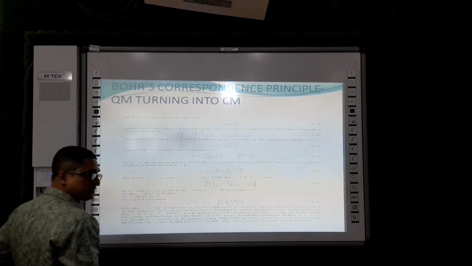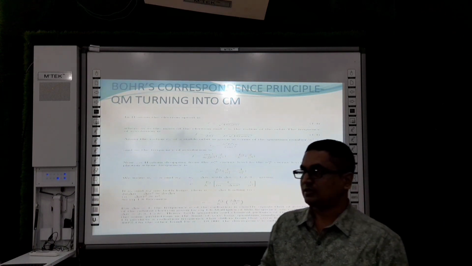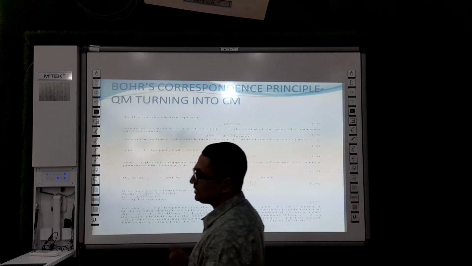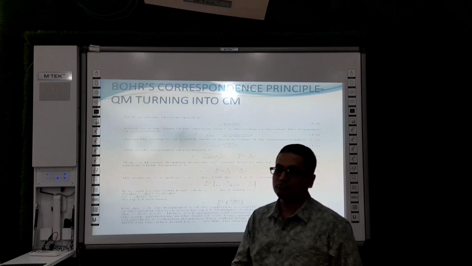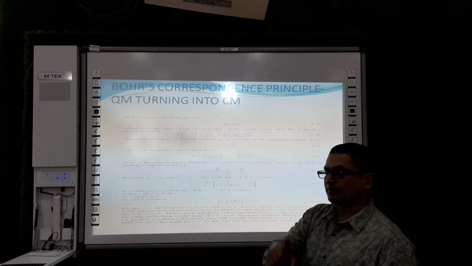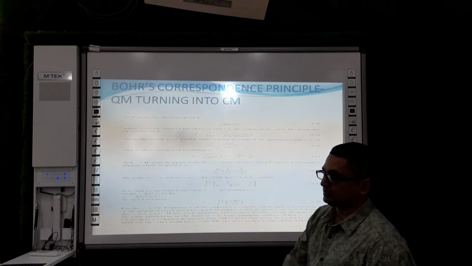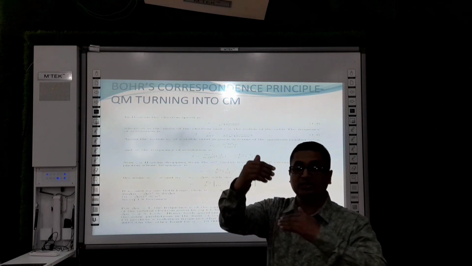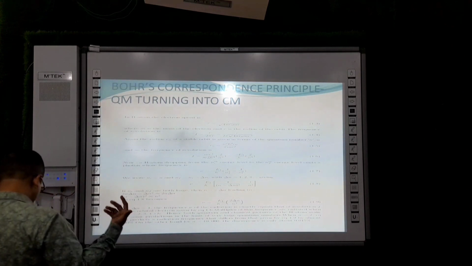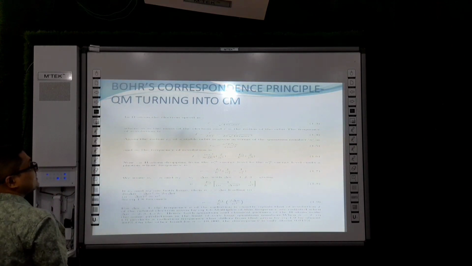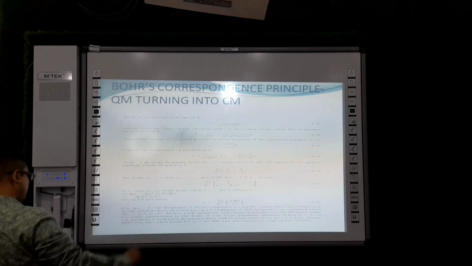So it is a success. You can say that classical mechanics is nothing but a special case of quantum mechanics. Only thing is that we put a condition h tends to 0, quantum mechanics becomes classical mechanics. We put n tends to infinity, quantum mechanics becomes classical mechanics. So in that sense, quantum mechanics is a more generalized idea over classical mechanics. Classical mechanics cannot take account of all these things that quantum mechanics can. So that's Bohr's correspondence principle, quantum mechanics turning into classical mechanics.